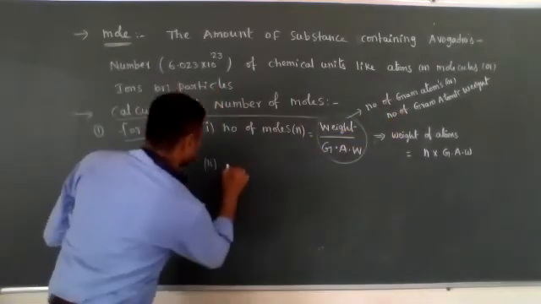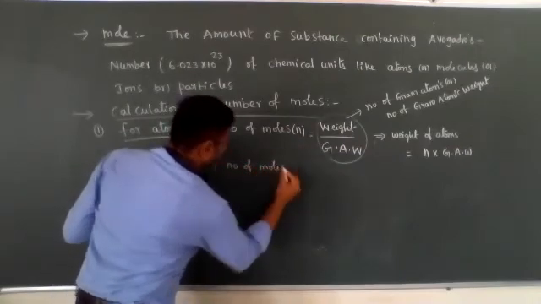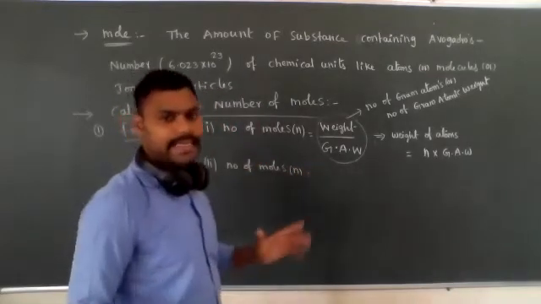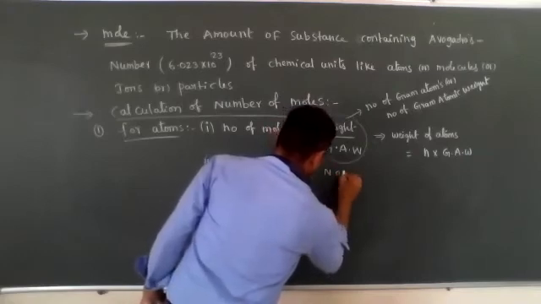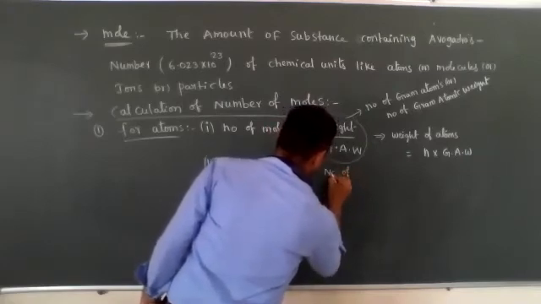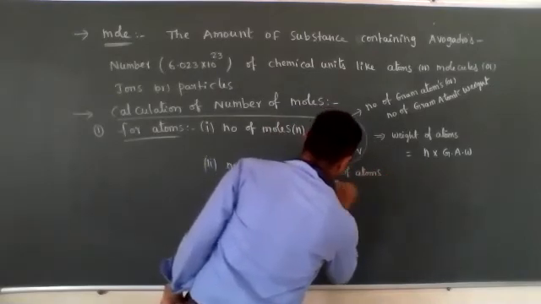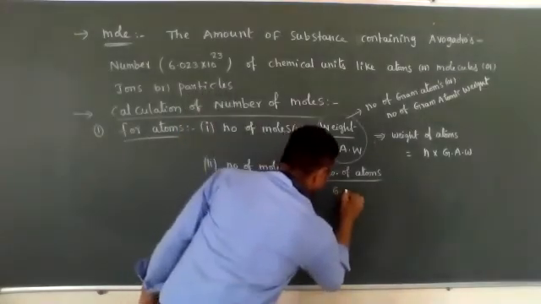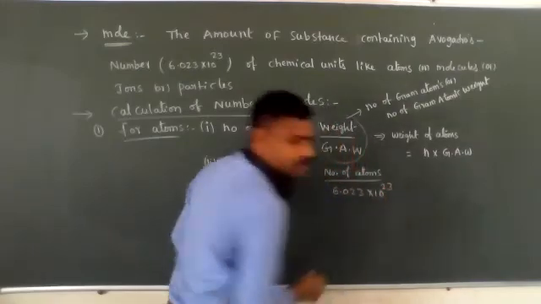And the second one: the number of moles is equal to, for example, if x atoms are given, number of atoms by Avogadro number. What is Avogadro number? 6.023 into 10 to the power of 23.